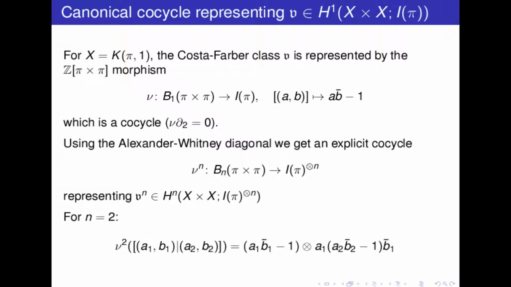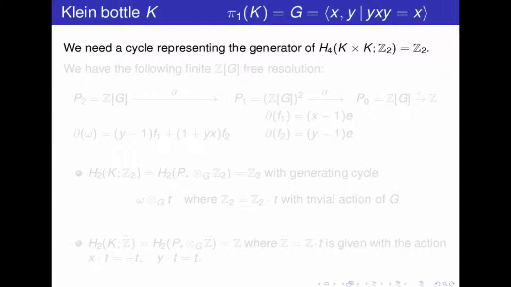Okay, so now we turn to the Klein bottle. So let me use this notation, K for the Klein bottle, G for the fundamental group of the Klein bottle, with the standard presentation of the group. And we need a cycle representing the generator of the Z2 top class of K cross K, okay?